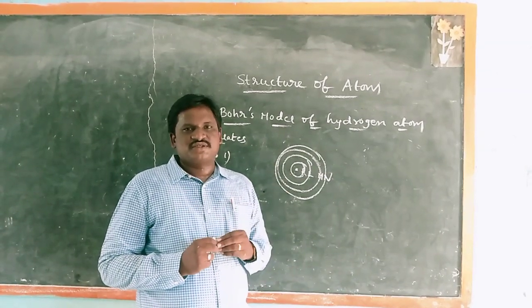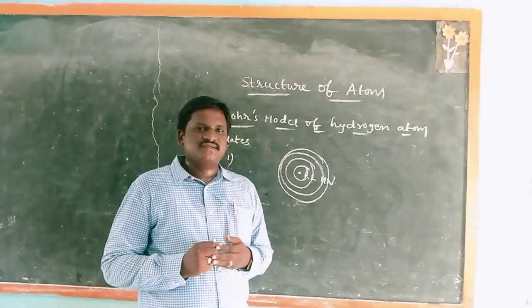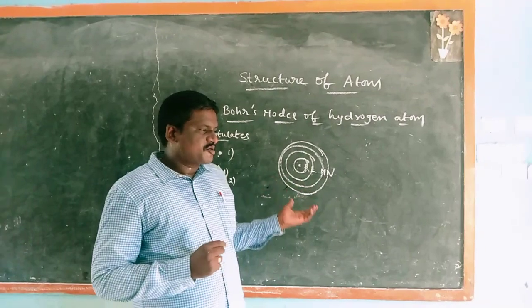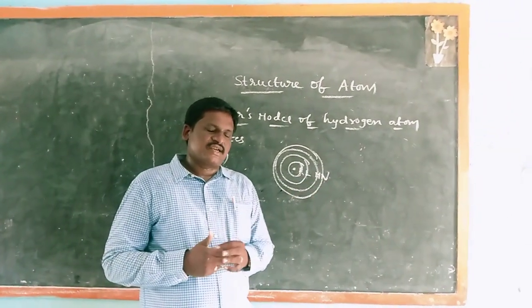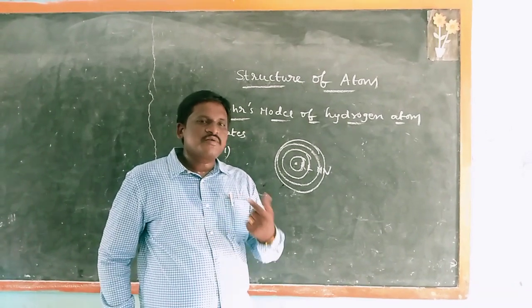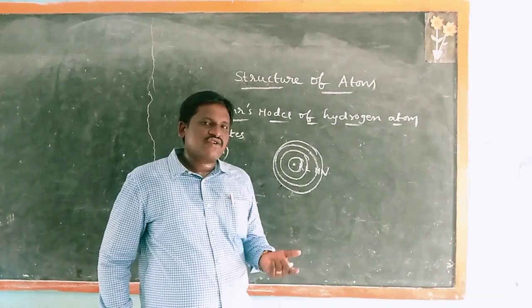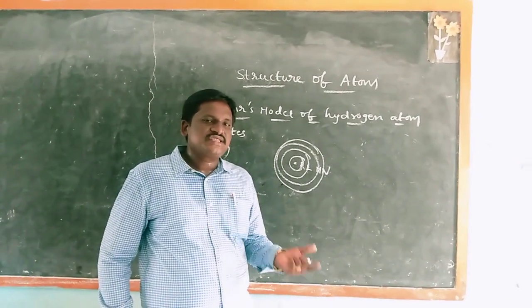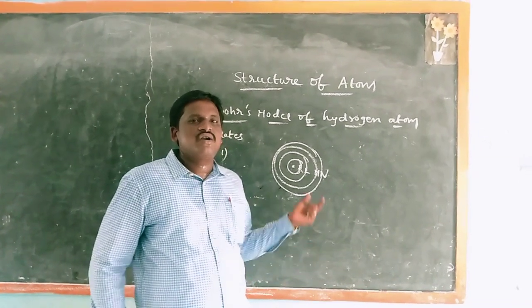Now, two spectrums. Spectrum is a group of wavelengths. One is the absorption spectrum, the second is the emission spectrum. Absorption spectrum is formed by absorption of energy when electrons jump from a lower energy state to a higher energy state.